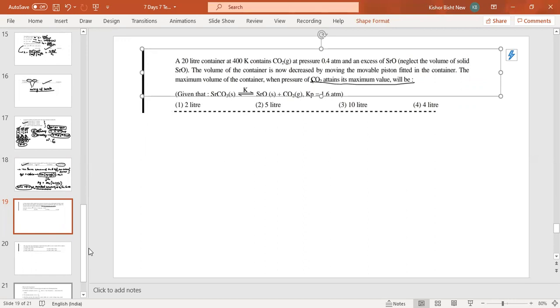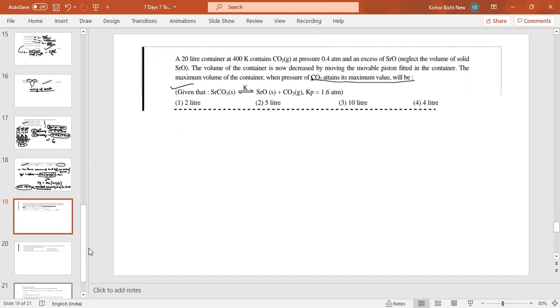Here Kp is given. Kp depends only on the pressure of CO2, because the others are solids. Kp is equal to 1.6, which means the pressure of CO2 is 1.6.